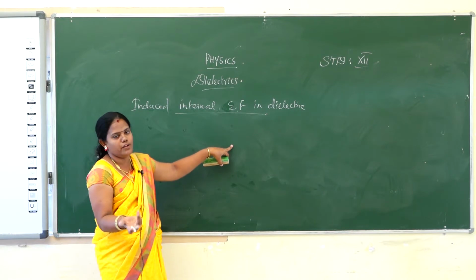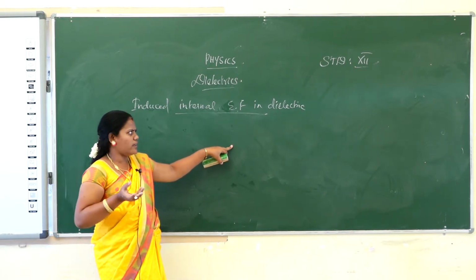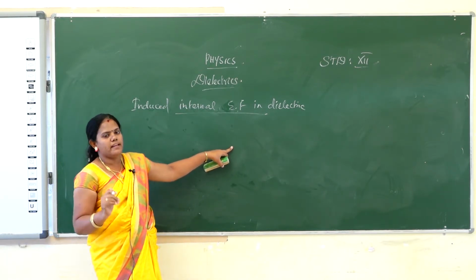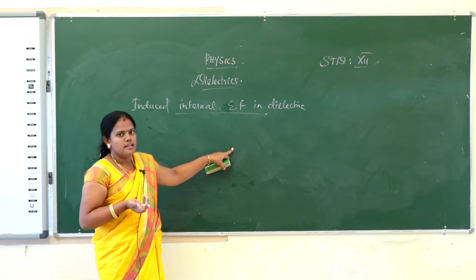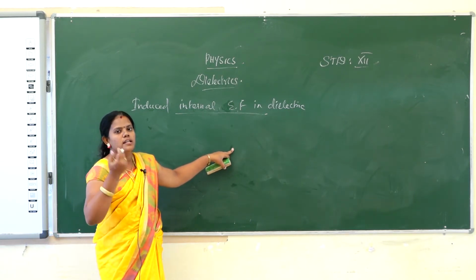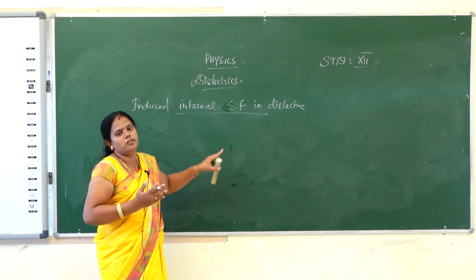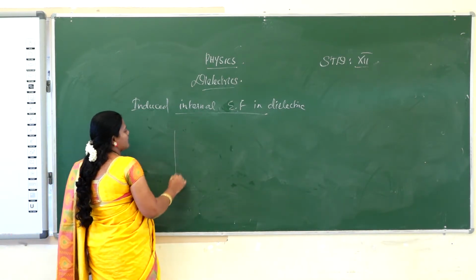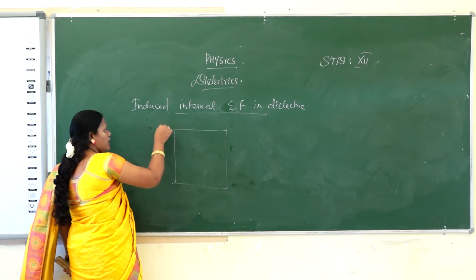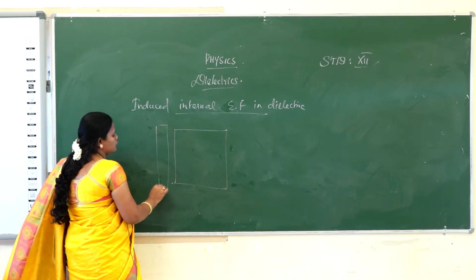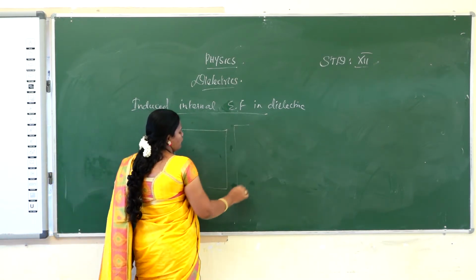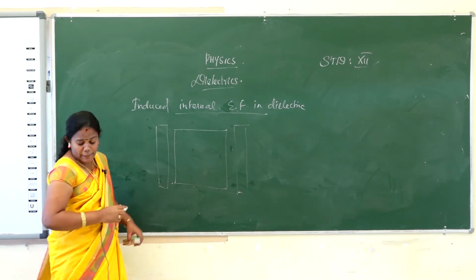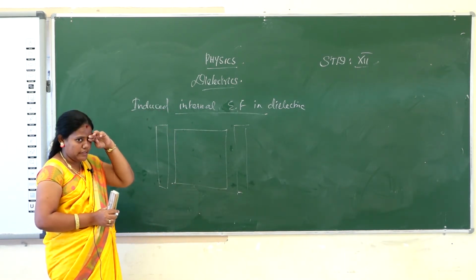But here we take a dielectric. A dielectric does not have free electrons. Suppose we apply an electric field on the dielectric; since there are no free electrons, the charges do not move but are realigned to the two sides. For example, we take a glass slab, that is a dielectric, lying between two capacitor plates. A capacitor has two plates, one positive and one negative.